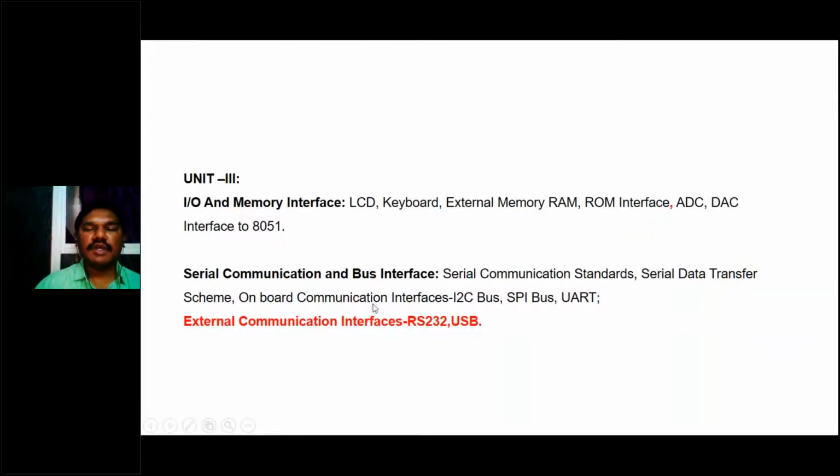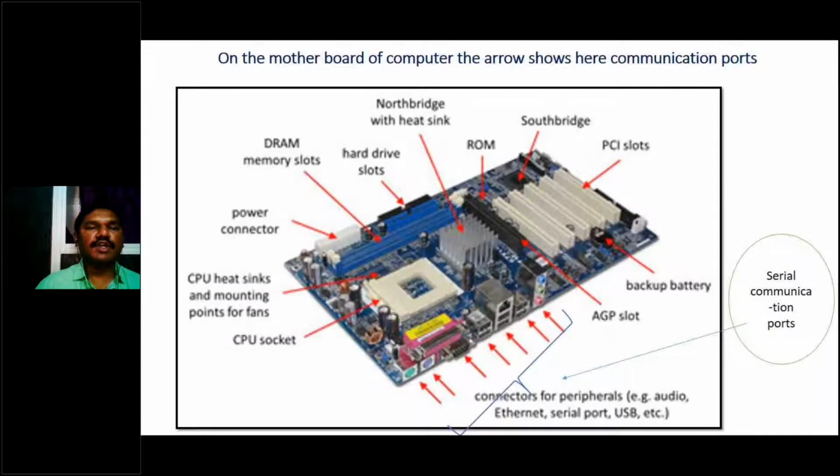This serial communication is again of two types: on-board communication and off-board communication. Off-board communication is also called external communication interfaces. On-board communication interfaces means, right inside the chip, whatever bus is available to transmit signals from one place to another place. That is what we call on-board communication. First we will see on-board communication.